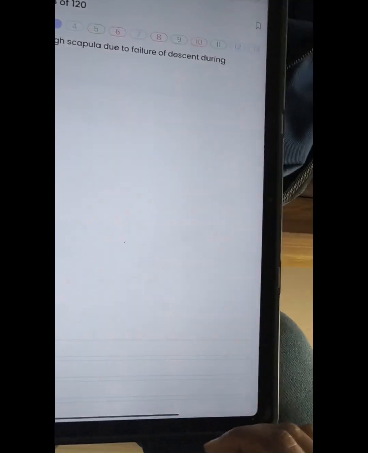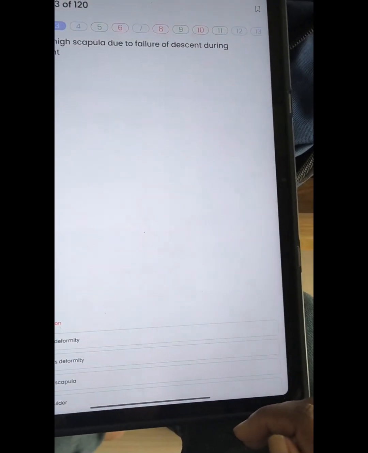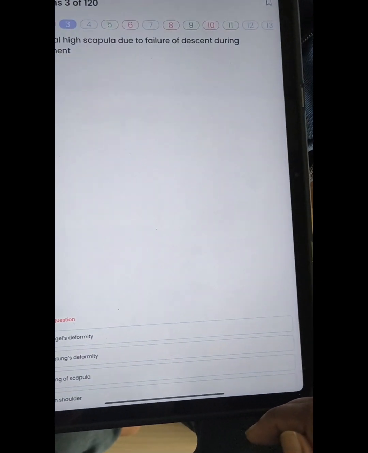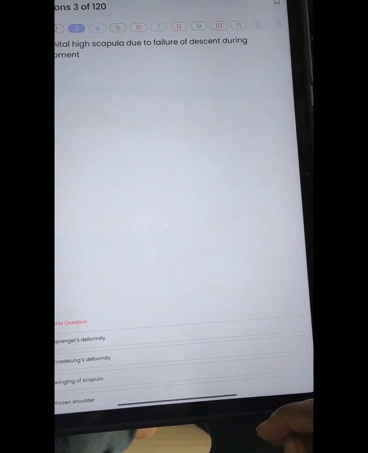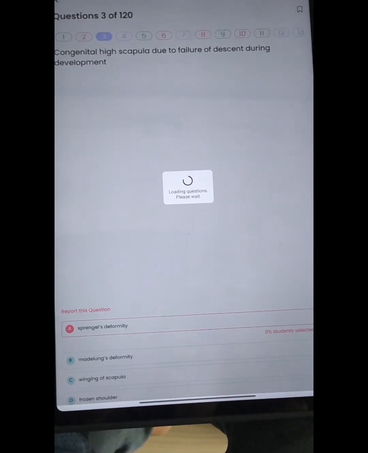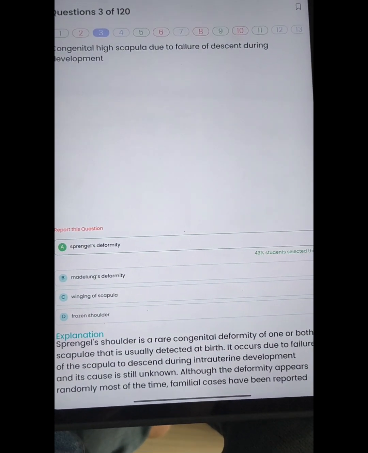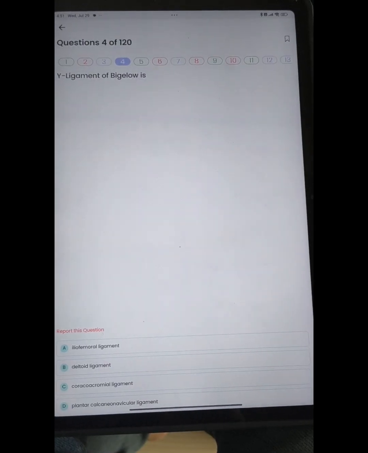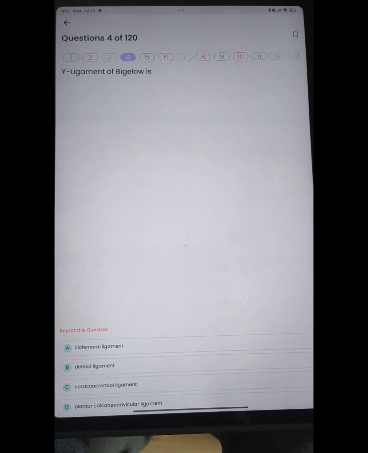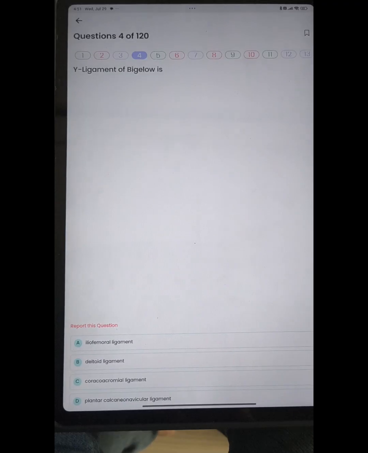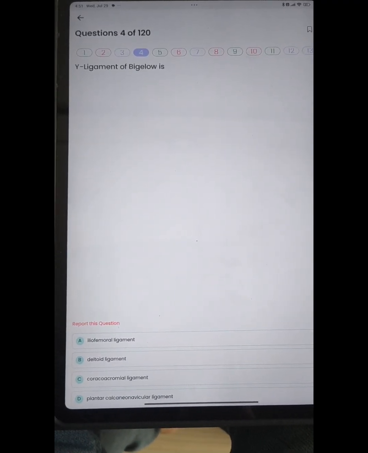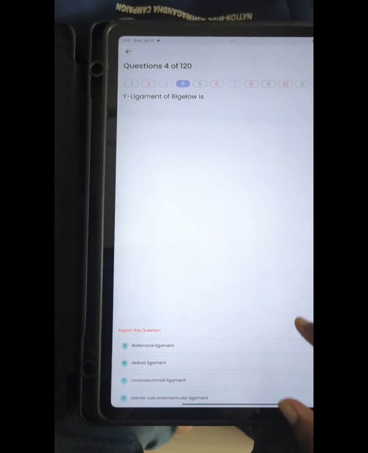Now this is the unique question. Scapula congenitally high. It is coming from which part? Pediatric. It is a congenital part question comes. So here the answer will be Sprengel deformity. Let's discuss how it is happened, so that we will remember for longer period. Next question is Y ligament of Bigelow is for iliofemoral, deltoid, coracoacromial. Which one? That is iliofemoral.